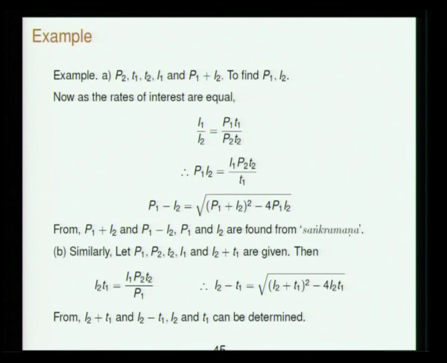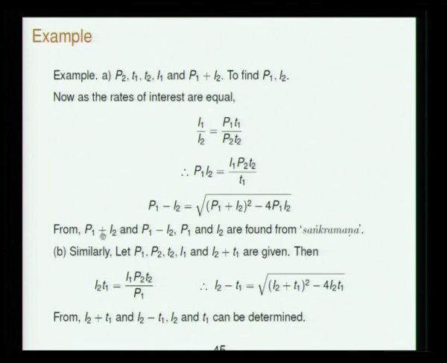Some of them will involve quadratic equations. For instance, you are given P2, T1, T2, I1 and P1 plus I2. You have to find out P1 and I2. I1 by I2 is this, remember the rates are equal. So you get P1 I2 is equal to I1 P2 this thing. From this you can find P1 minus I2. If P1 I2 is this, then P1 minus I2 is the square root of P1 plus I2 whole square minus 4 P1 I2. This is a simple identity, and P1 plus I2 is already given.